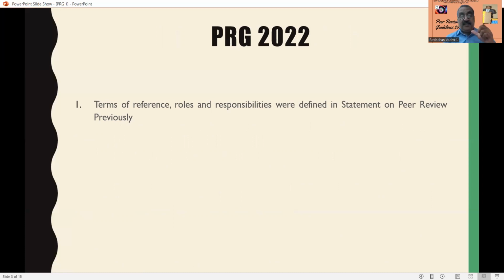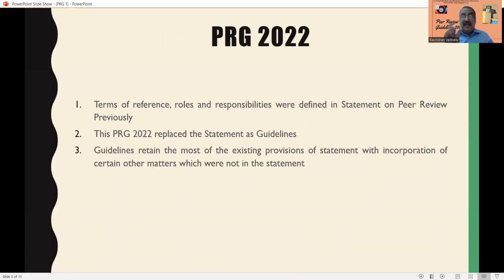Previously it was called the peer review statement. Now, after the introduction of Peer Review Guidelines 2022, it has to be called guidelines. They have removed the word statement and put guidelines. So the guidelines retain most of the existing provisions of the statement, with the incorporation of certain other matters which were not in the statement. Now it has been replaced as guidelines, and all the rules of the statement are there, but with some additional points covered in the guidelines.